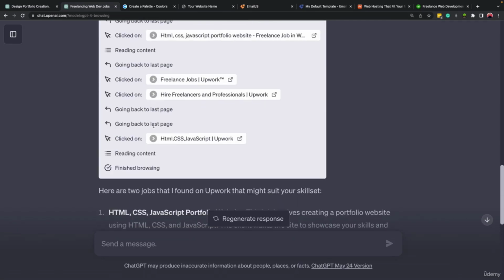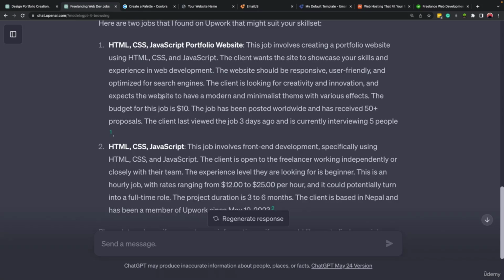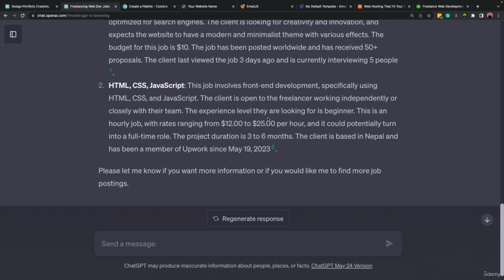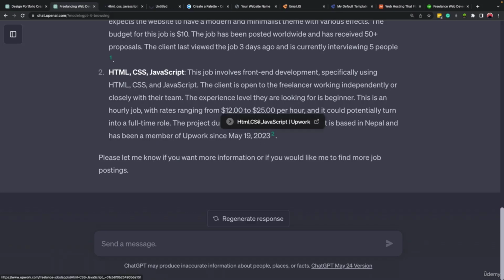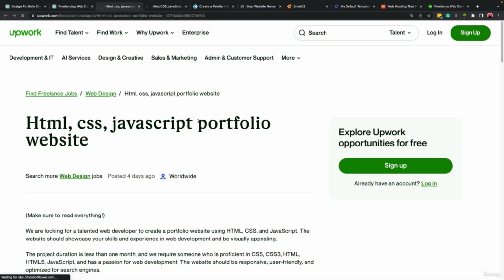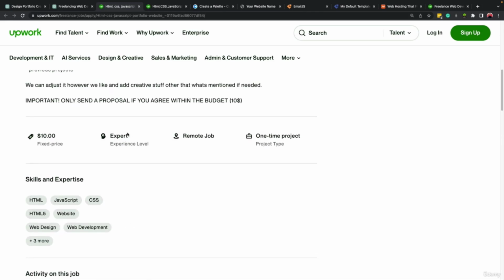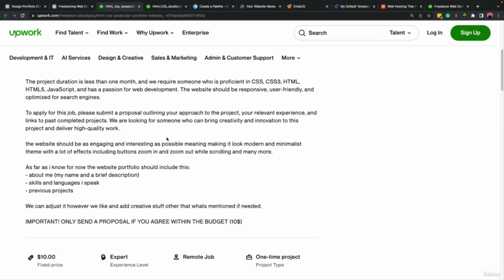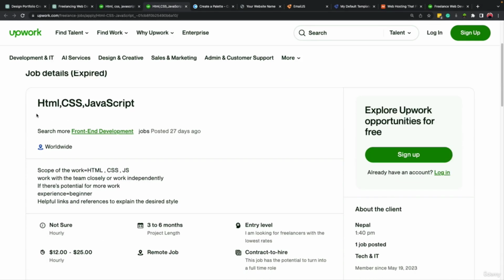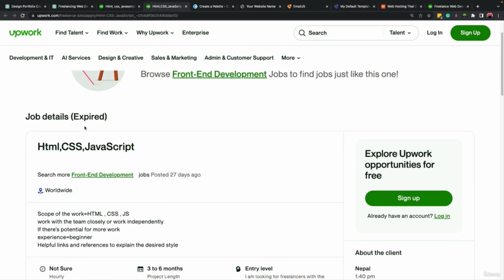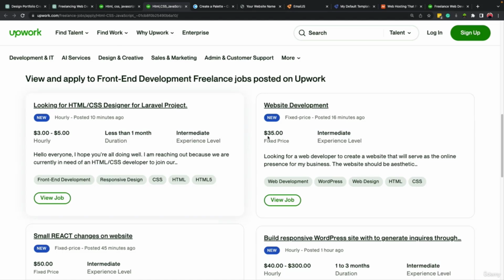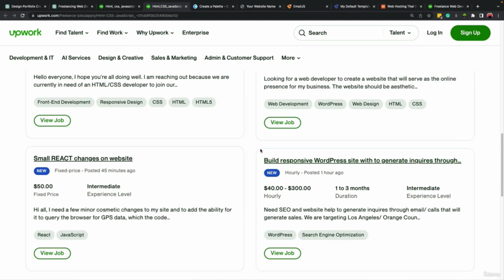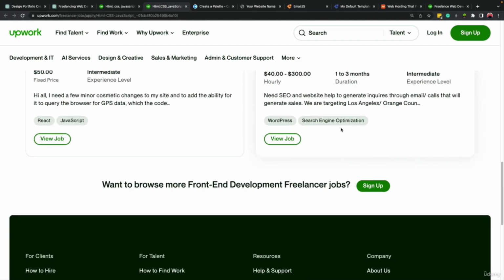So here, after ChatGPT searched for us, it found 2 jobs and provided some explanation. At the end of it, you see there is a link. If I click on it, it will open the link. So I'm just going to click on number 1 and number 2. And here is the job. It's remote. And this is the second job for HTML, CSS, and JavaScript, but this one is expired. But anyway, you can use the help of ChatGPT to find jobs. These are some similar jobs that were posted on Upwork.